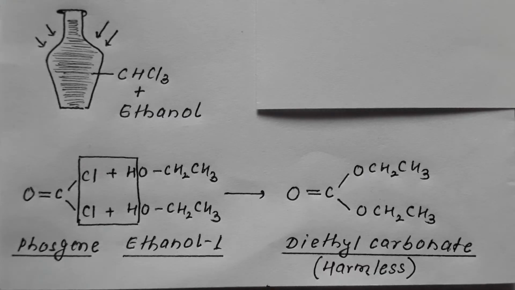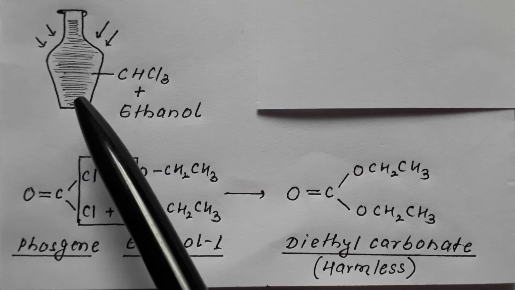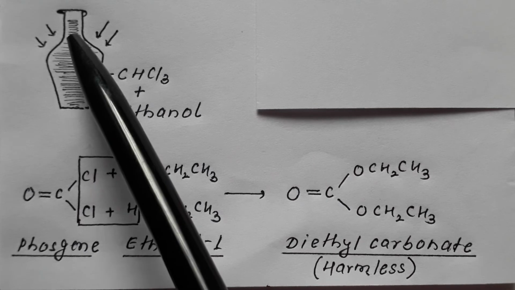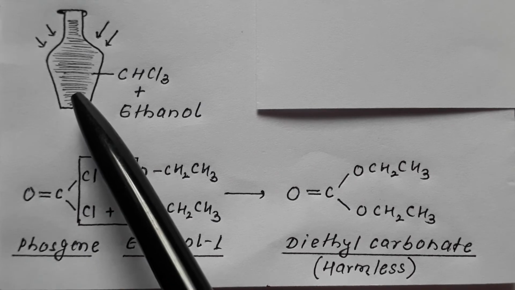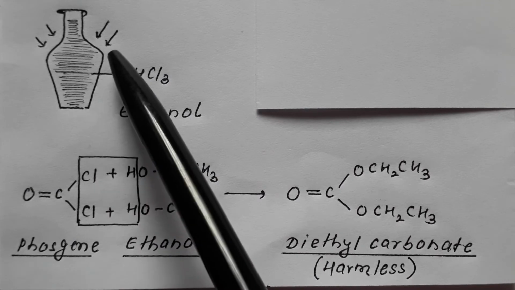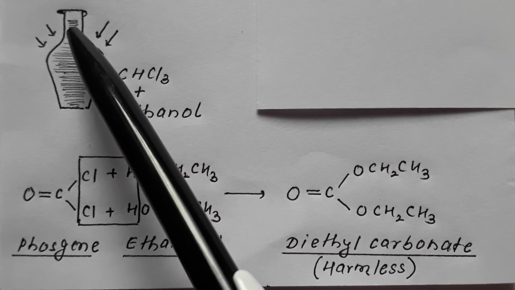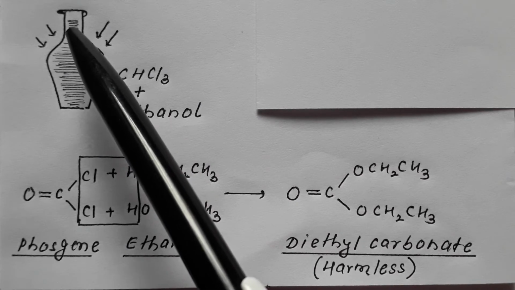Now, in order to prevent the conversion of chloroform into deadly poisonous phosgene, chloroform is always stored in a dark color bottle and up to the neck. Dark color bottle so that it does not come in contact with sunlight, and up to the neck so there is no air left over.